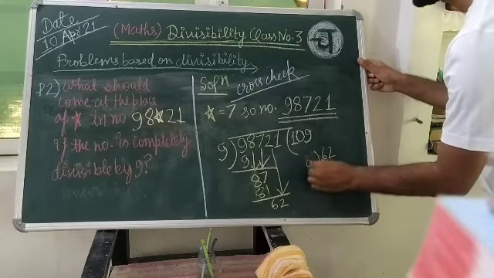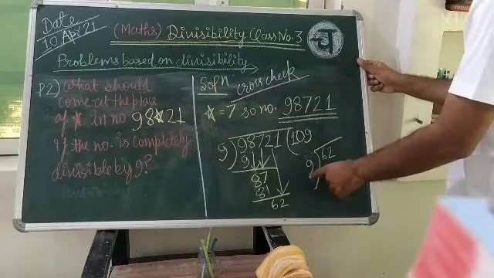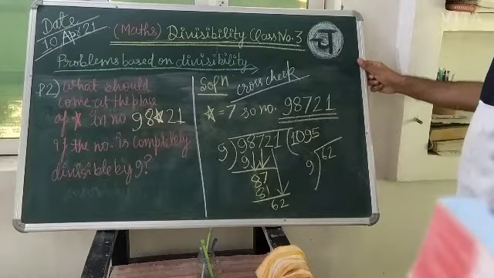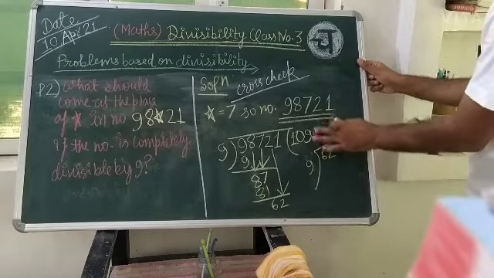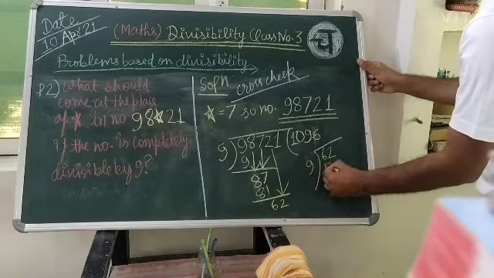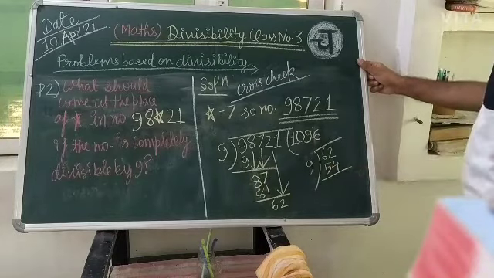And we are dividing by 9. So 9 sixes are 54, which will give us 8.